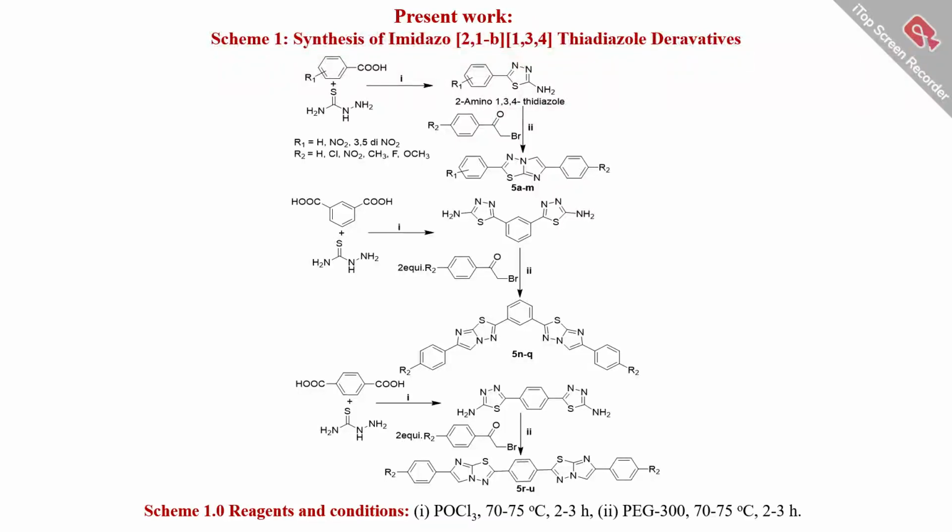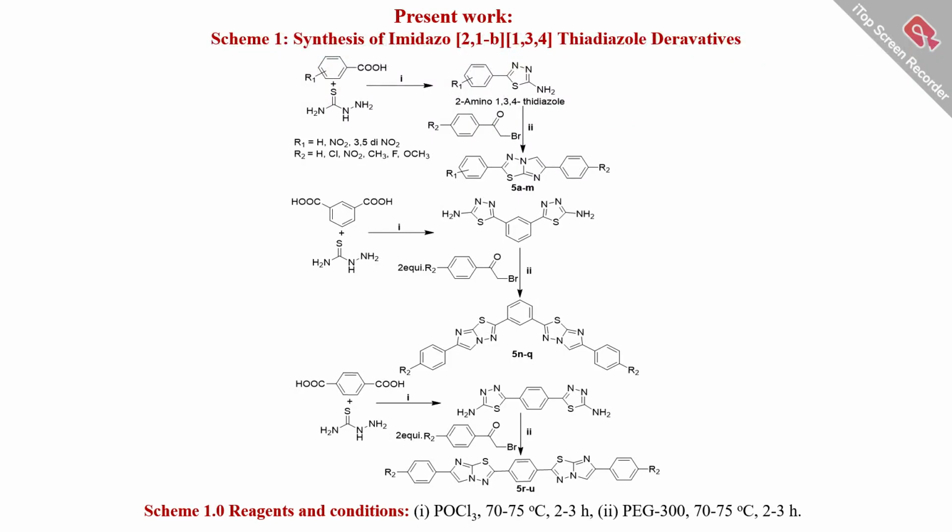Synthesis of imidazo-thiadiazole derivatives. When an appropriately substituted aromatic carboxylic acid is treated with thiosemicarbazide in the presence of POCl3 at 70 to 75 degrees centigrade for 2 to 3 hours, it gives 2-amino-1,3,4-thiadiazoles. So the intermediate 2-amino-thiadiazole is treated with appropriately substituted alpha-haloketones to give imidazo-thiadiazole derivatives 5a to m.